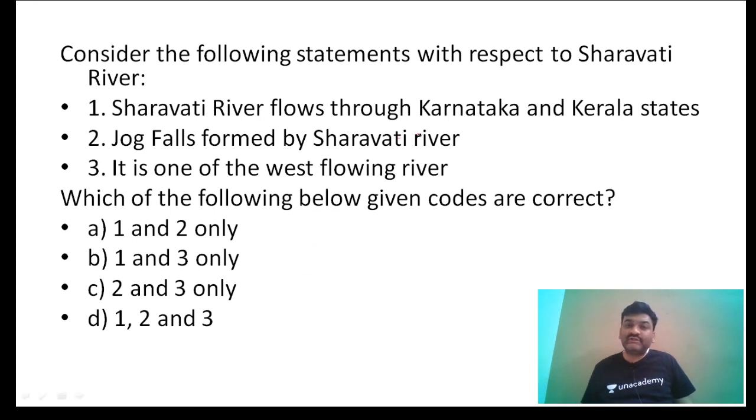Consider the following with respect to the Sharavati River. Sharavati River flows through Karnataka and Kerala states. Jog Falls is formed by the Sharavati River, which is one of the west flowing rivers in India.